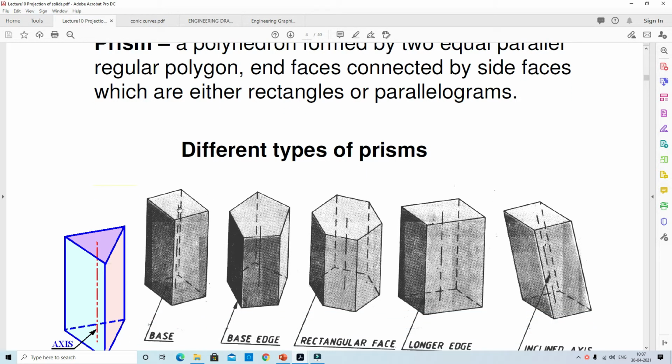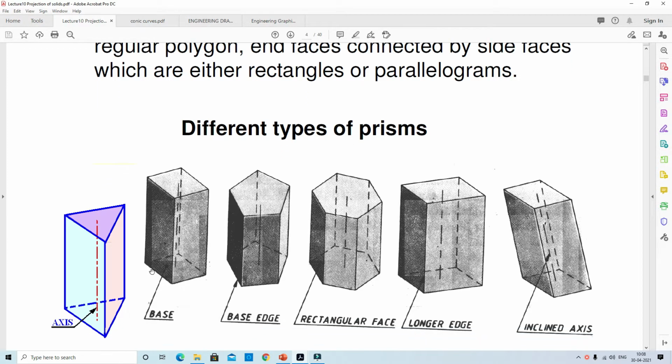The top face and bottom face are equal and connected by side faces that are either rectangles or parallelograms. Prisms are available in different shapes: square, triangular, pentagonal, hexagonal, rectangular.